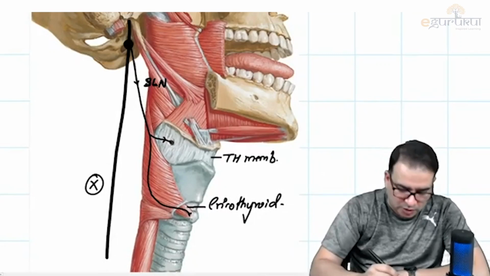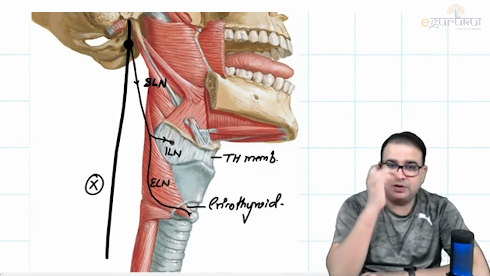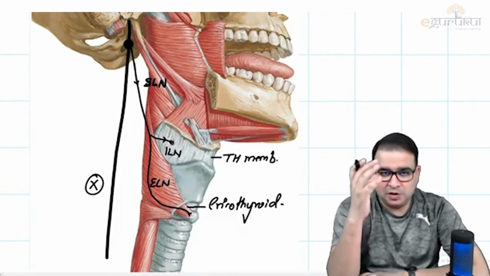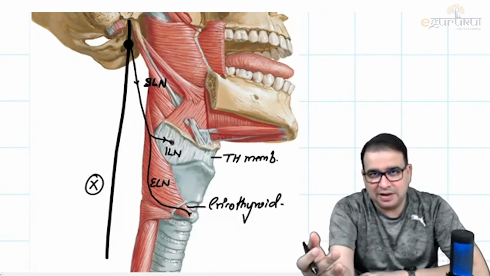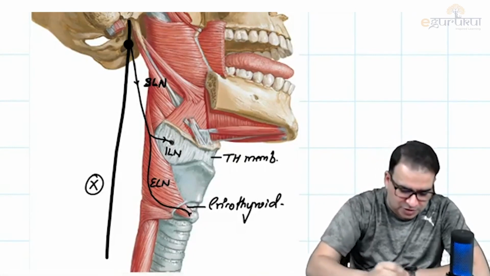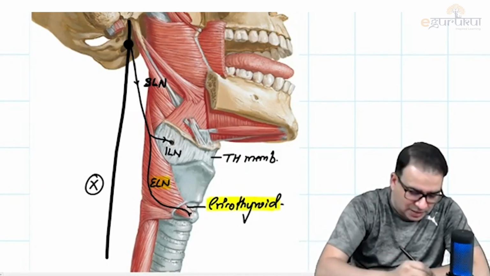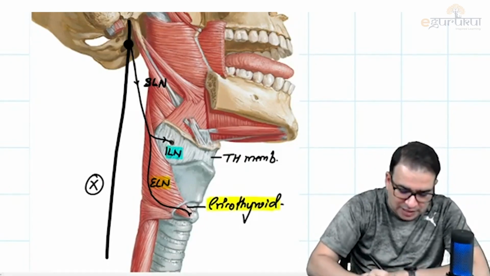Now it divided into two. One nerve which goes inside is called the internal laryngeal nerve, and the one which is outside is called the external laryngeal nerve. So the superior laryngeal nerve will come down and divide into the internal laryngeal and external laryngeal. The only function of the external laryngeal nerve is to supply one muscle, and that is cricothyroid, whereas the internal laryngeal nerve is going inside.